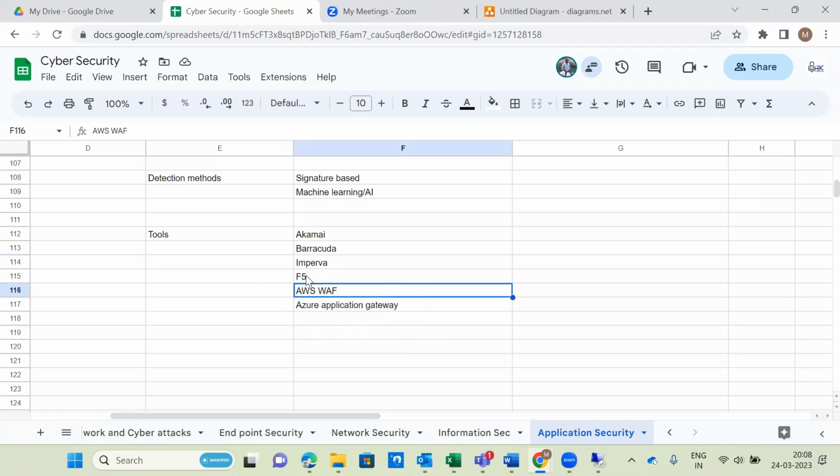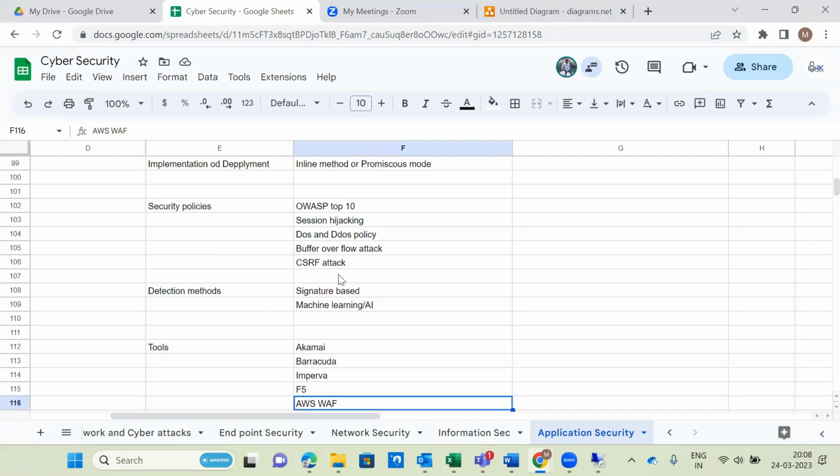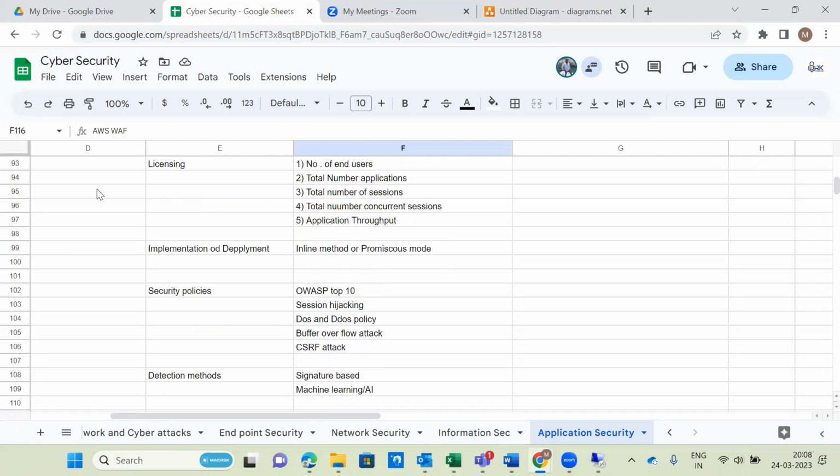So these are all the tools on the web application side, and these are the tools we have to implement. So that is about WAF.